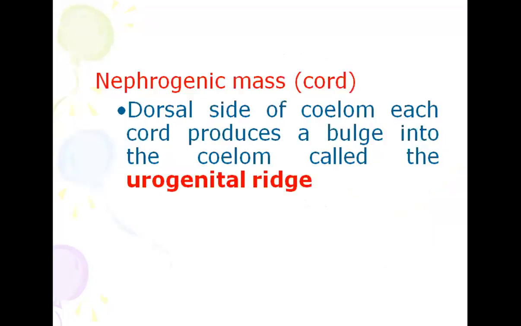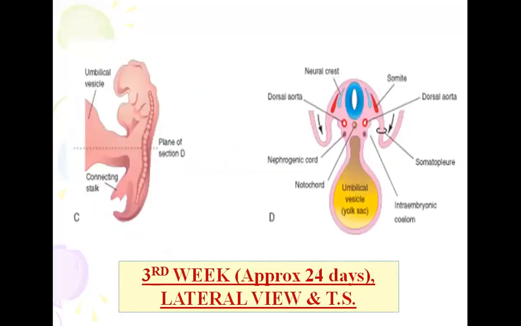Here, gradually the nephrogenic cord is formed. On the dorsal side of the coelom, each cord produces a bulge into the coelom called the urogenital ridge.